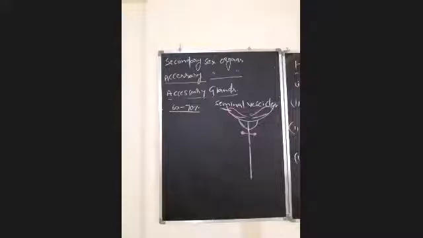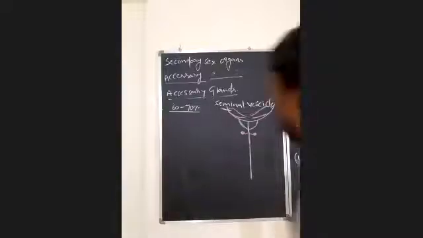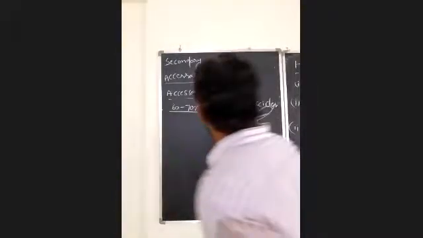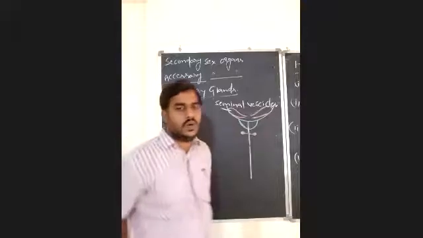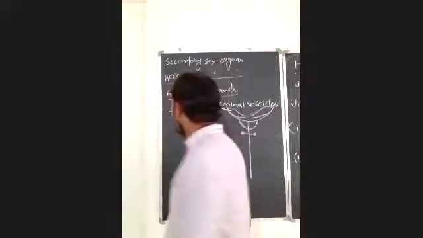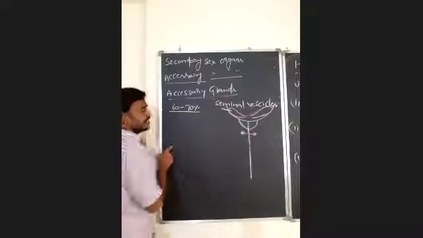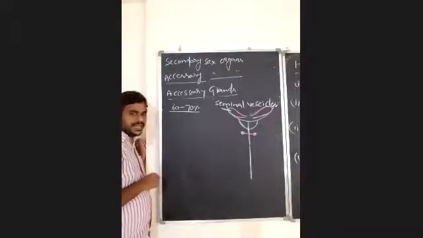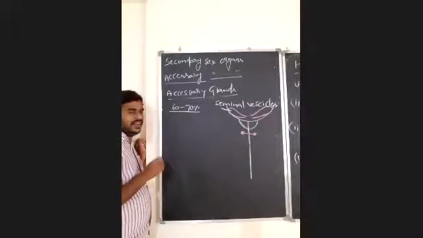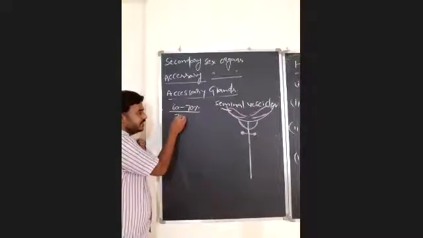These are a pair of sac-like glands located inside the abdominal cavity, and this secretes the majority of the seminal plasma. The seminal plasma secreted by seminal vesicles is slightly alkaline in nature. The pH is 7.2 to 7.3.